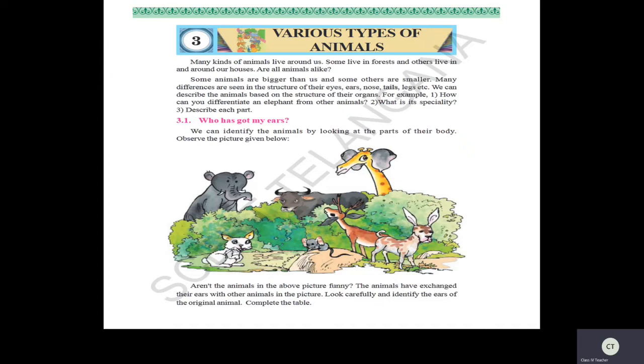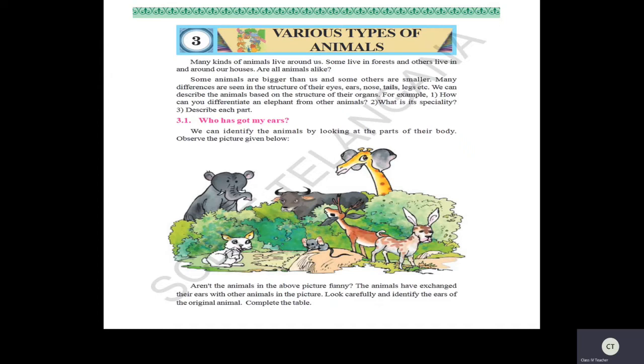For example, how can you differentiate an elephant from other animals? How can you identify children? Basic thing? Yes, first thing you will observe the trunk. Isn't it children? And it is a big animal. It is grey in color. Its ears are big. They have tusk. Yes. They have pillar-like legs. All these are the differences of elephant when compared to the other animals.